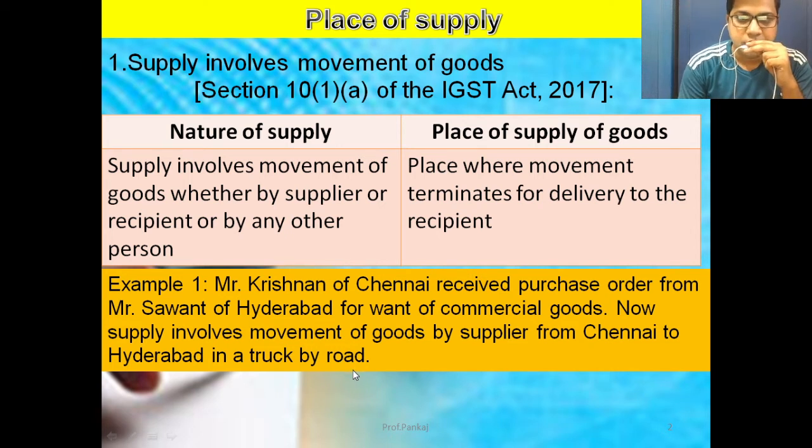Krishnan belongs to Chennai, and he received the purchase order from Sawant of Hyderabad. Krishnan is the supplier, Sawant is the recipient.